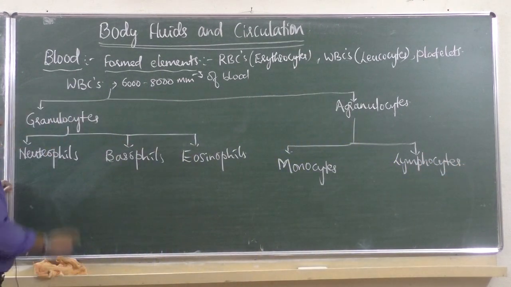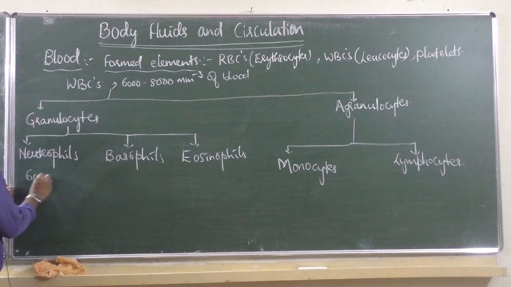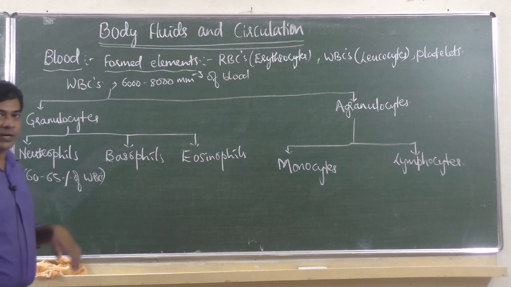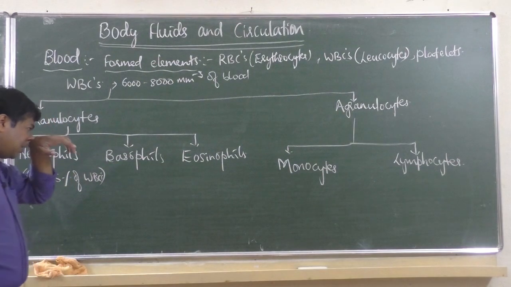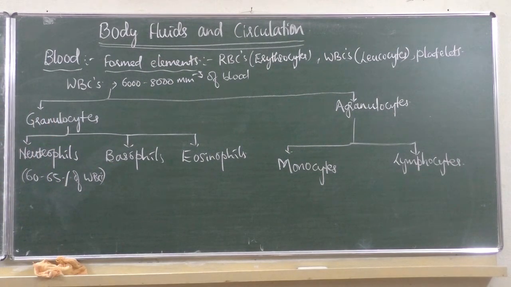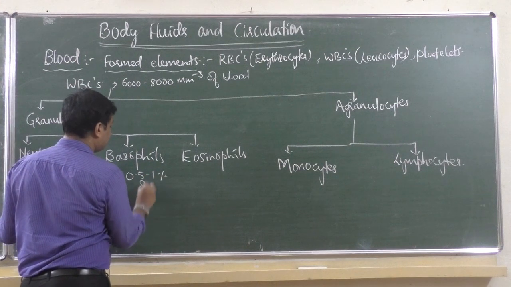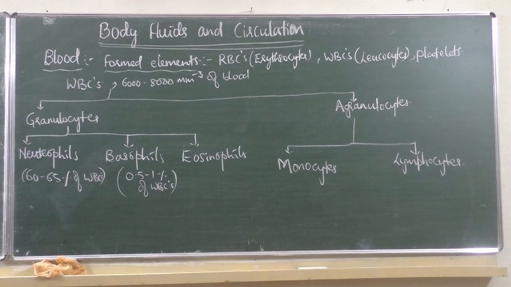If you remember, out of these five types of white blood corpuscles, neutrophils constitute 60 to 65% of WBCs. Which is least? Basophil is least, just 0.5 to 1% of WBCs, isn't it? What we have discussed in last class.